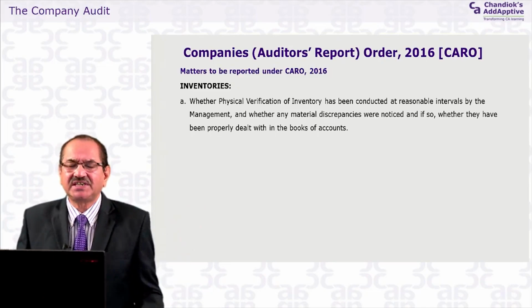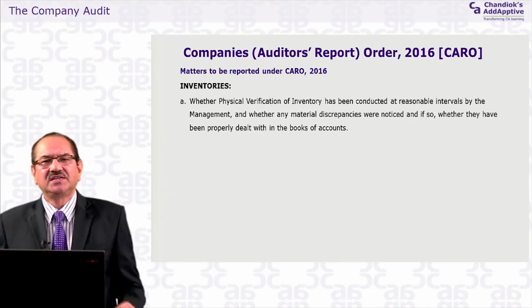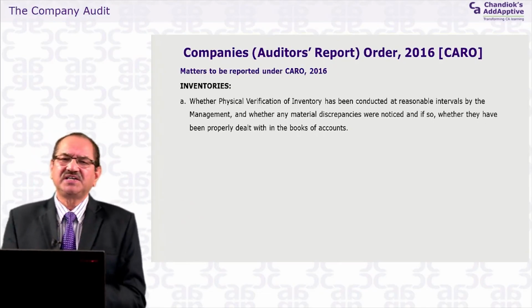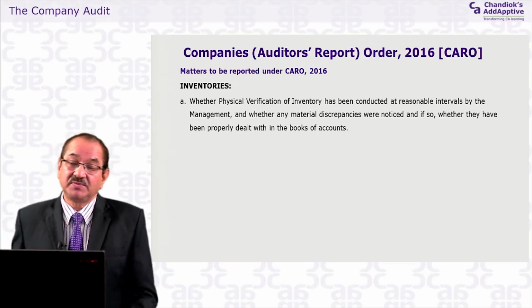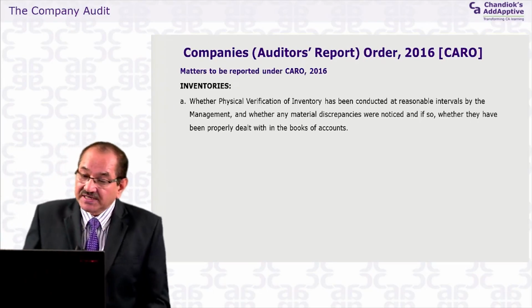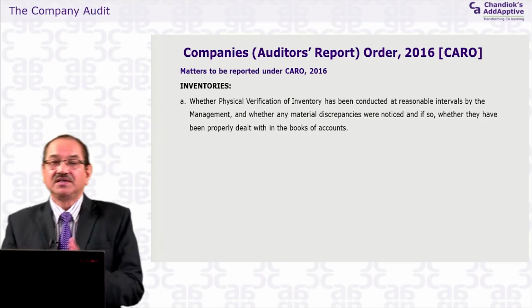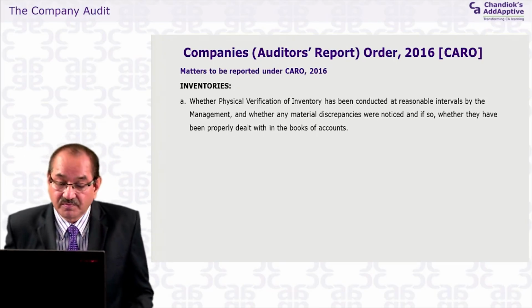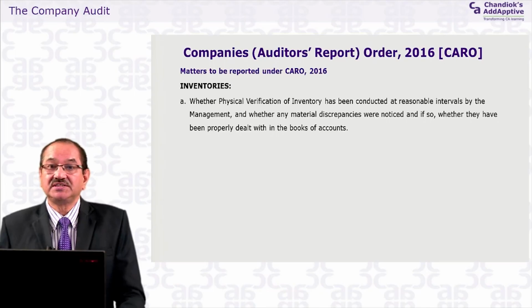Maybe there may be certain companies which are selling plant and machinery, very big items, maybe car manufacturers. In that case, physical verification of inventories once in a year may be sufficient. So it is the auditor who has to take a judgment in particular situations. If any material discrepancies were noticed, if they found that there is excess inventory or shortage in the physical verification, that has to be dealt with in the books correctly, and whether the company has dealt with it and passed entries in the books of accounts or not, that you have to also report.